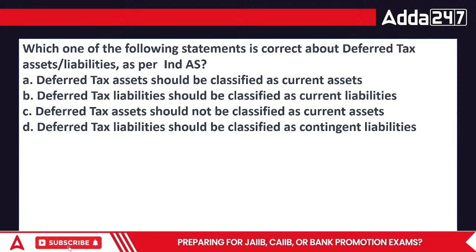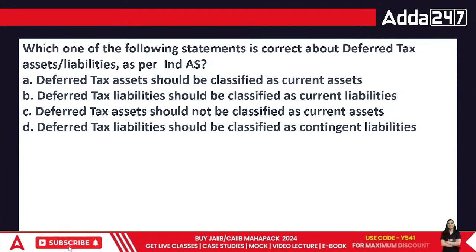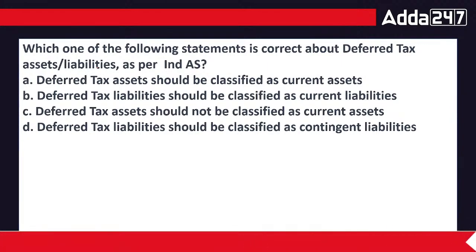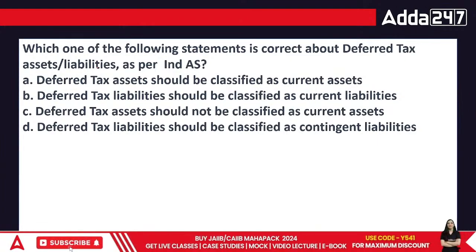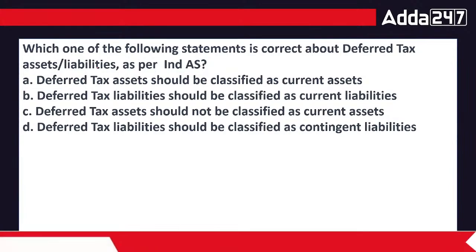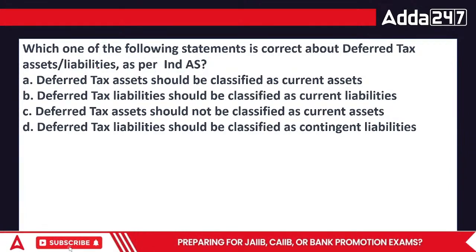Deferred tax assets should be classified as current assets. They are not current. Deferred tax is basically something which is related to the area of assets and liabilities, and deferred tax liabilities should be classified as contingent liabilities.